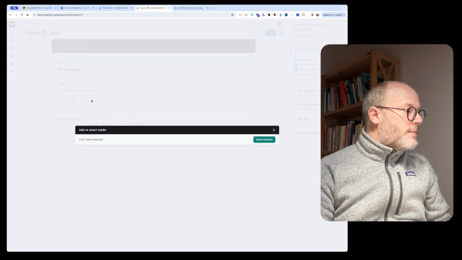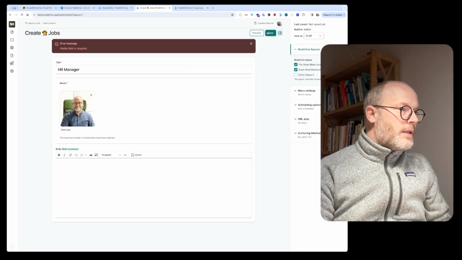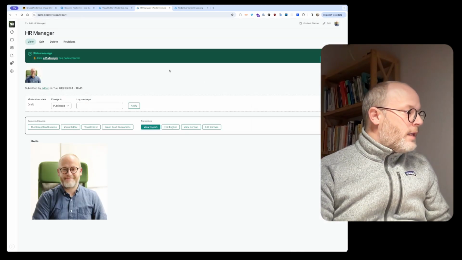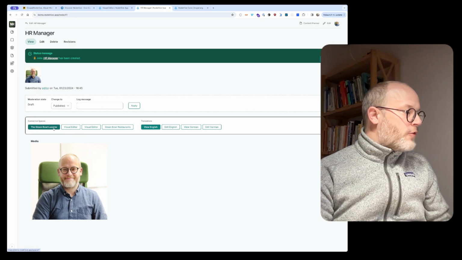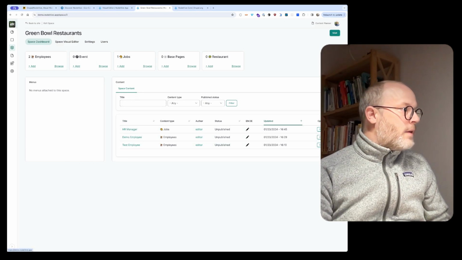Oh, I have to select the media, so I do that. So I hit save. And then you see that content is now connected with the Green Bowl Lucerne and also with the Green Bowl Global Restaurant. So when I select this one, you see here I have the same content.